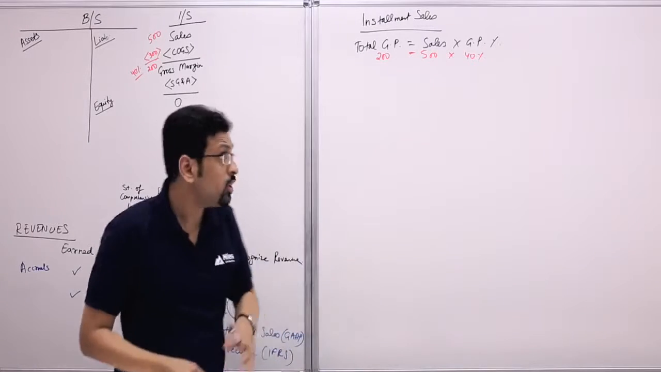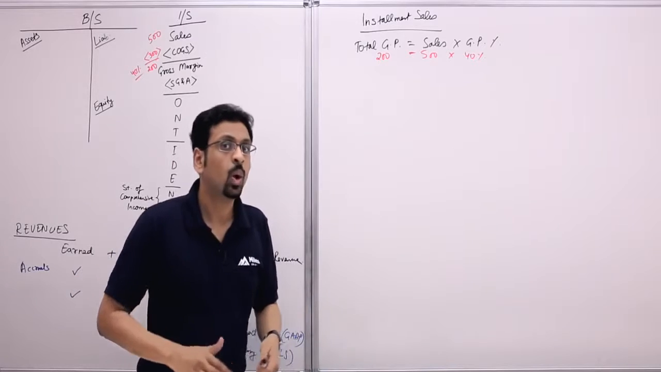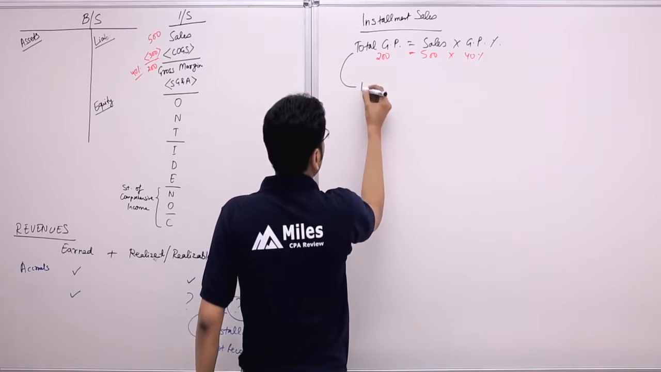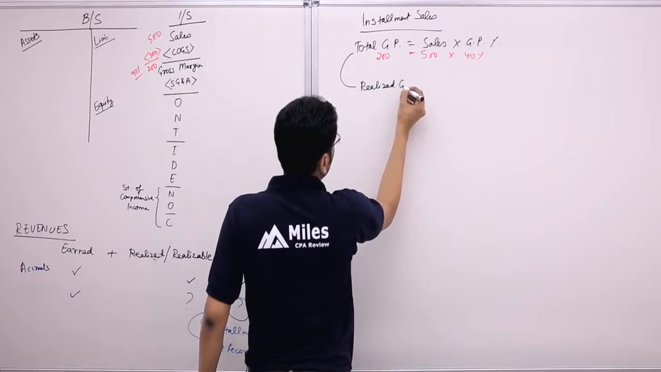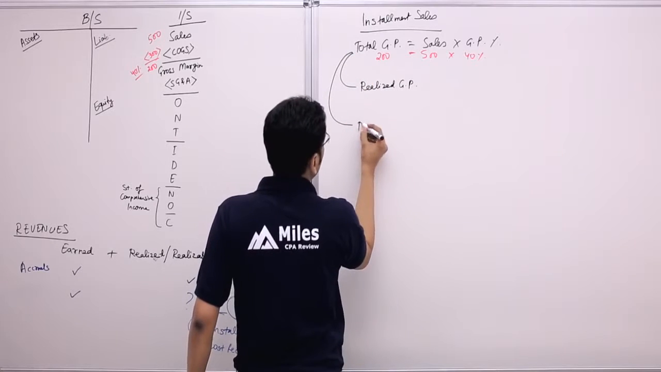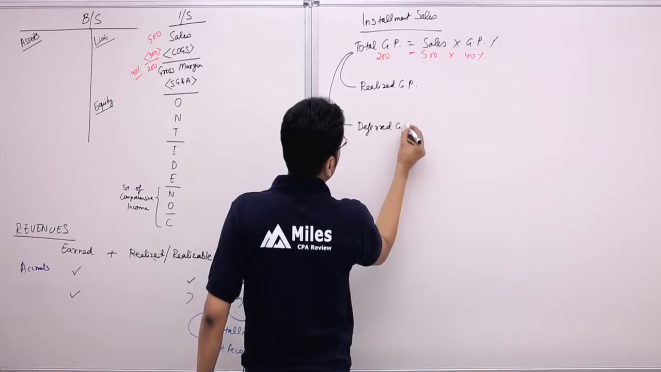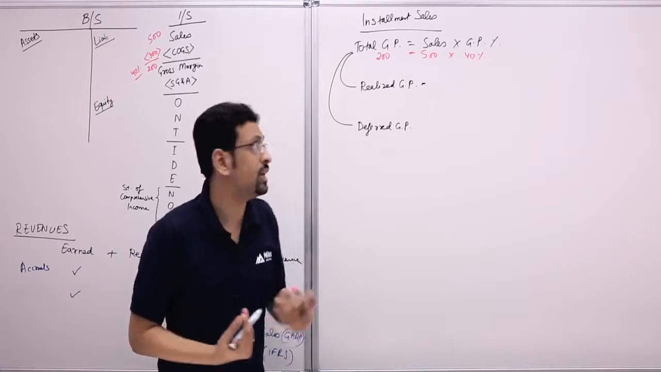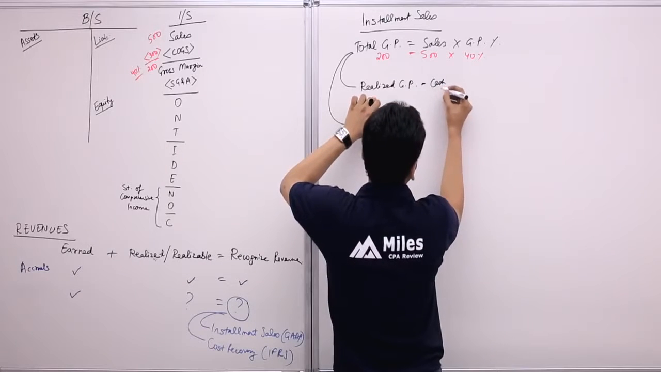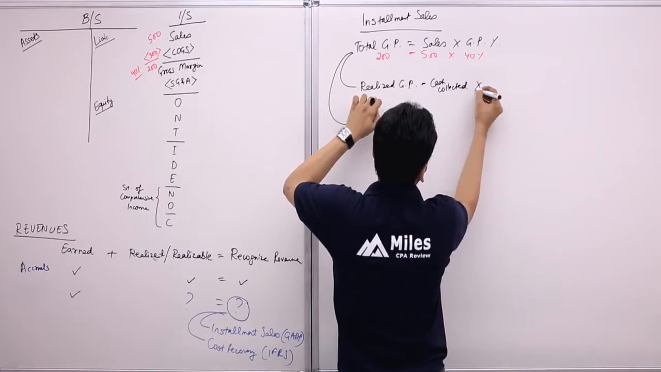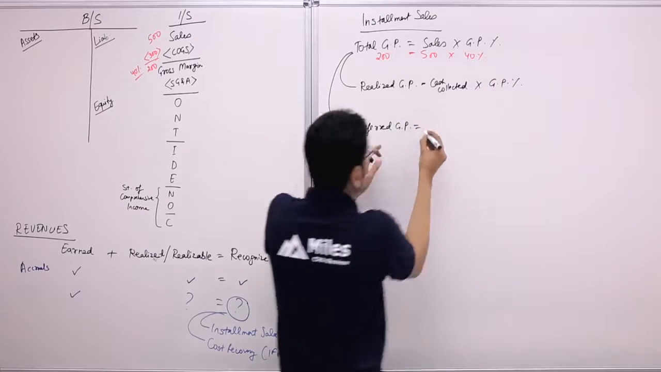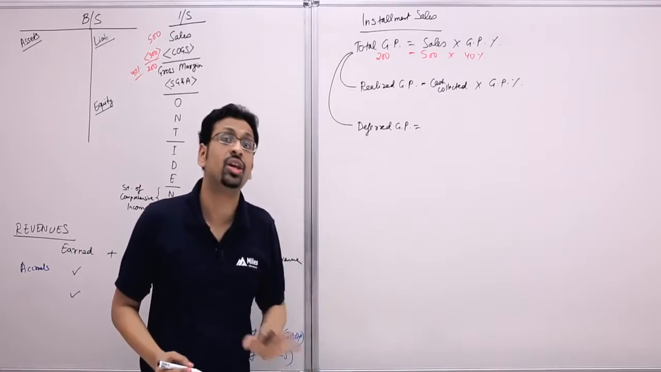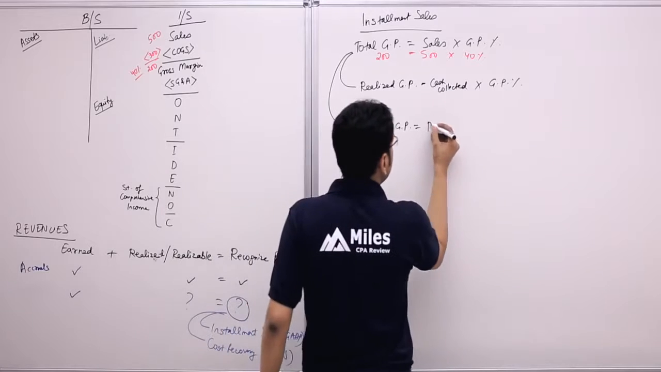Now what we're going to do is we're going to break this gross profit down into two parts. One part realized gross profit, second part deferred gross profit. Now, as you can understand, realized gross profit is the amount of cash we've collected. So this would be cash collected into the gross profit percentage. Deferred, what do we defer? What do we not recognize now? Whatever cash we have not yet touched, the cash not yet collected. So you could say receivable into gross profit percentage.